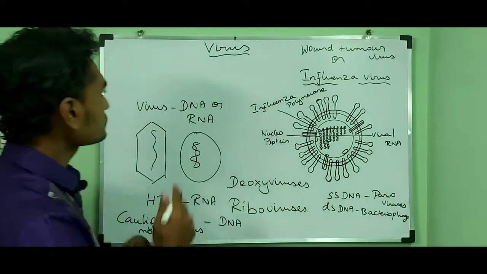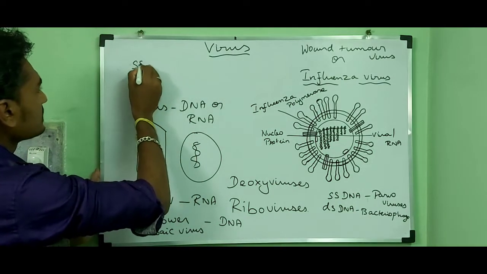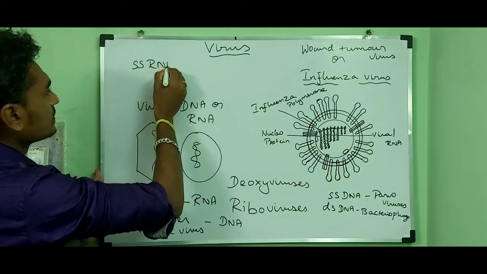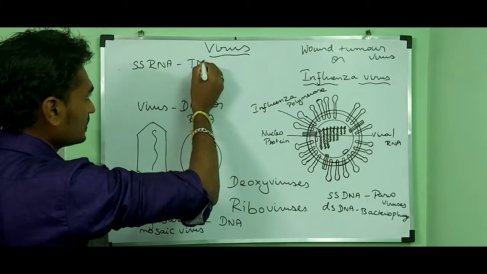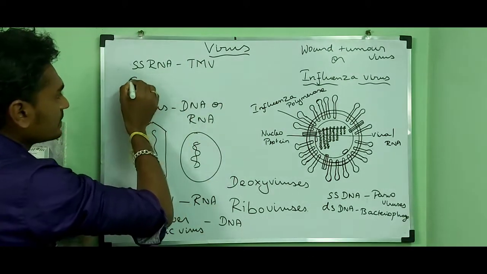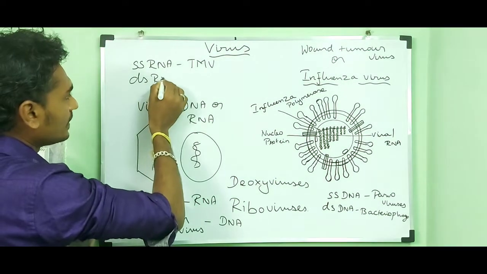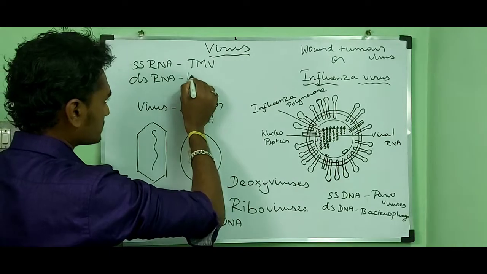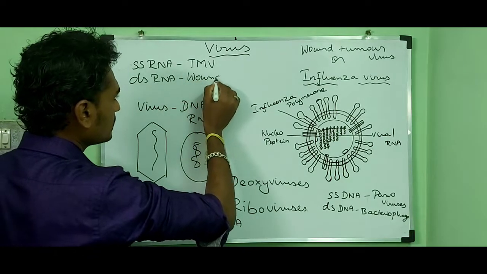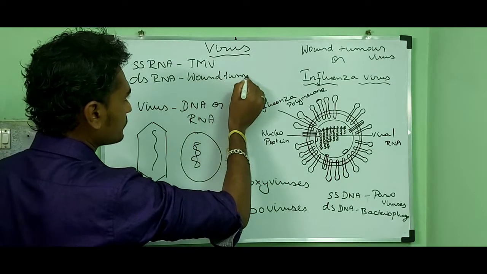Then single-stranded RNA, example TMV. Then double-stranded RNA, example wound tumor viruses.